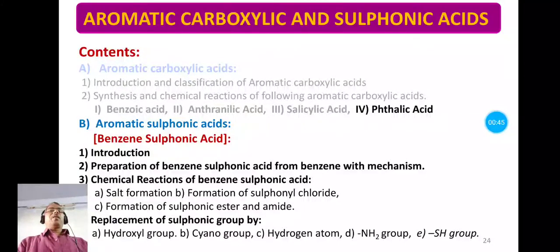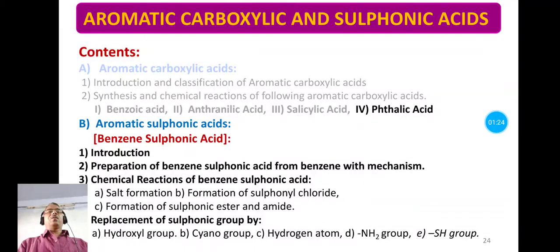One is the aromatic carboxylic acid phthalic acid, and section 2 of this topic is aromatic sulfonic acids, with reference to the specific example benzene sulfonic acid. Here we have to study the introduction of benzene sulfonic acid, its preparation from benzene with mechanism, and its chemical reactions like salt formation, sulfonyl chloride formation, sulfonic ester and amide formation.